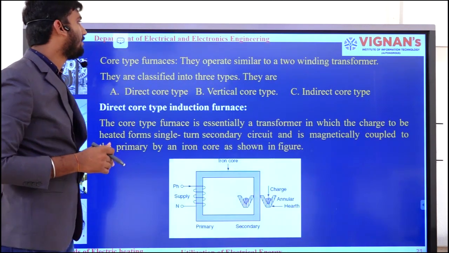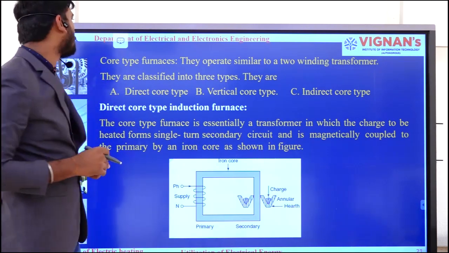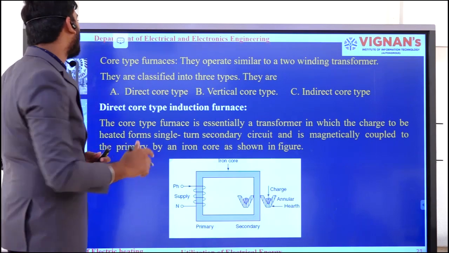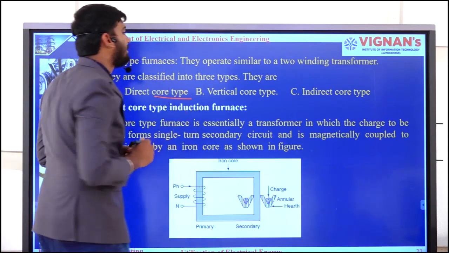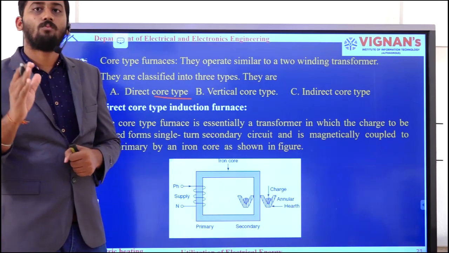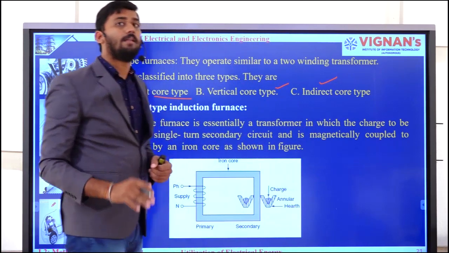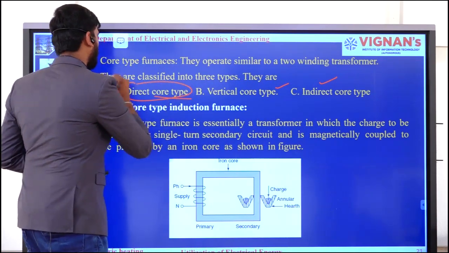Core type furnaces operate similar to a two-winding transformer. They are classified into three types: direct core type, vertical core type, and indirect core type. In this lecture, we will first see about the direct core type.